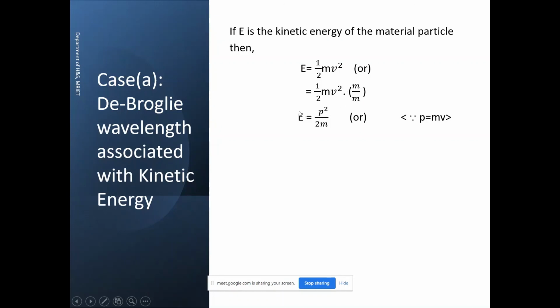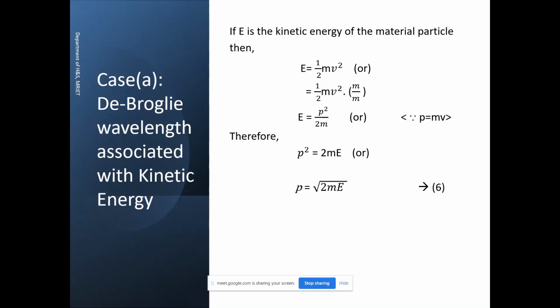So we have E in terms of momentum. This is E in terms of mass and velocity. This is E in terms of momentum. Or in other words, we can also write this expression as p square equals 2mE, isn't it? We can write the same equation as p square equals 2mE. I need only the expression for p right now. Simply it is under root over 2mE. P equals root over 2mE.